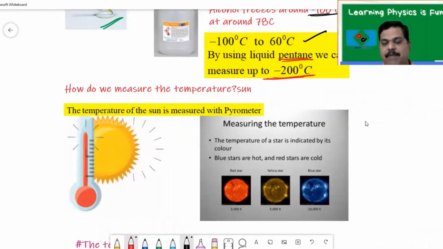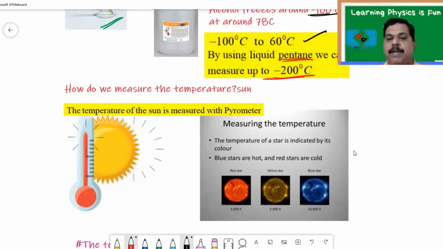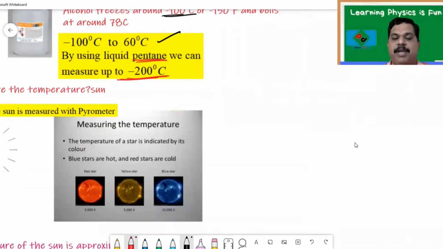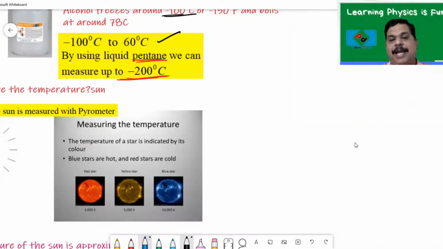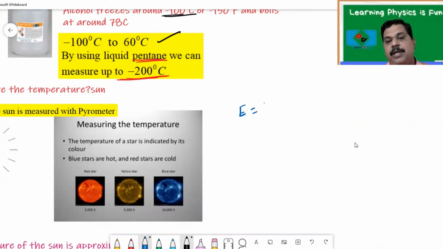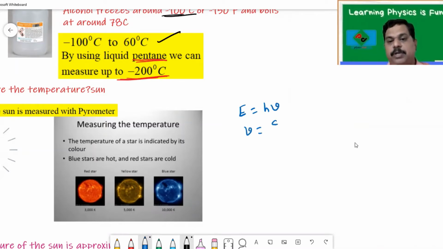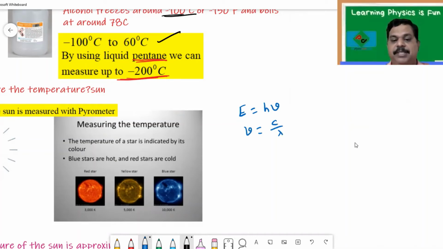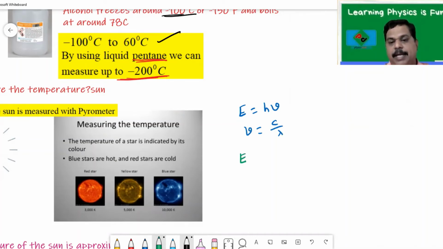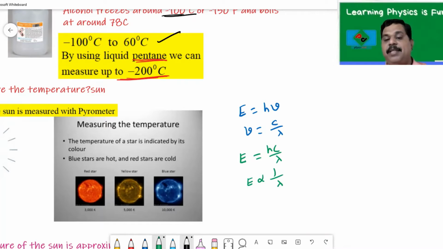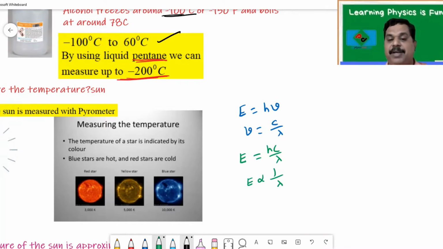But how do we measure the temperature, and how can the temperature of the stars be estimated? To understand that, let me give a simple explanation. According to Planck, the energy of a radiation is given by E = h nu, where E is the energy and nu is the frequency. Nu is equal to c by lambda, where lambda is the wavelength and c is the velocity of light. So I can write E = hc/lambda. That means the energy of the radiation emitted by a hot body is inversely proportional to wavelength. The higher the wavelength, the less is the energy of that radiation.